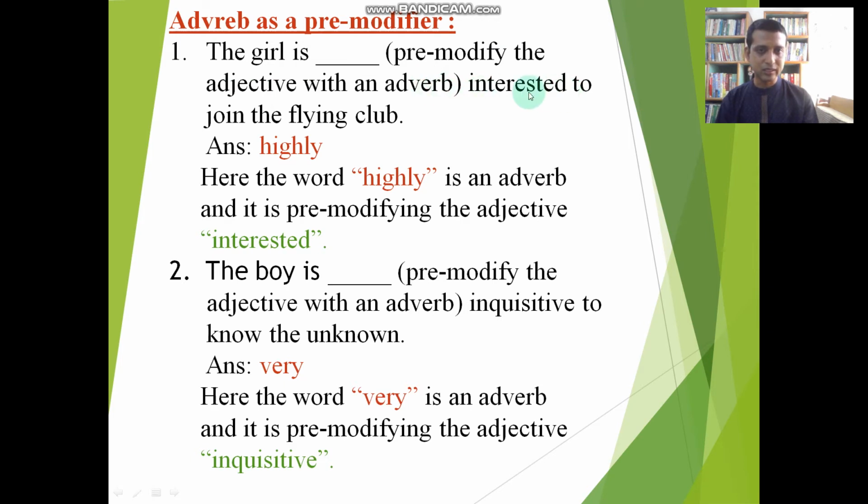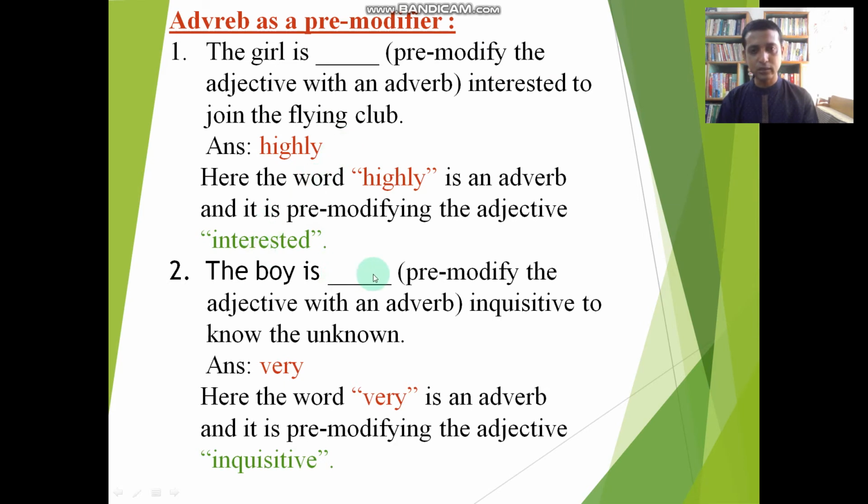Interested is an adjective, and this is the head word, and this head word will be modified with another adverb. If we take highly as an answer, I think the sentence creates a complete meaning. Here, the word highly is an adverb and it is pre-modifying the adjective interested. The girl is highly interested to join the flying club. I think this is very clear to you.